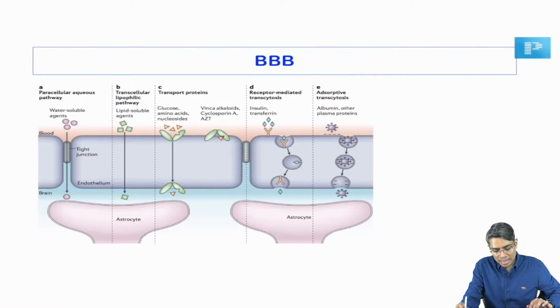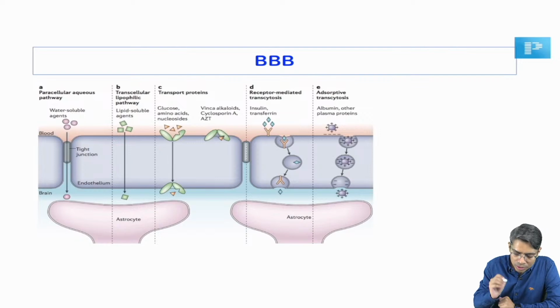Now look at one diagram which I have taken from a journal article. So in this diagram, what you are finding is the structure of the blood-brain barrier. I will show you. Look at this. So this is one endothelium cell. This is another endothelium cell, right.